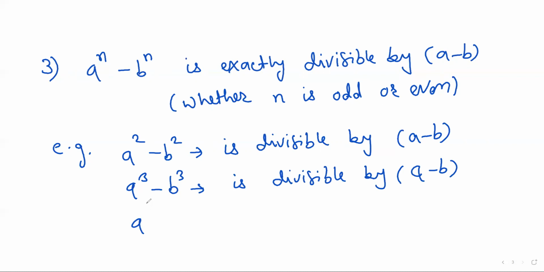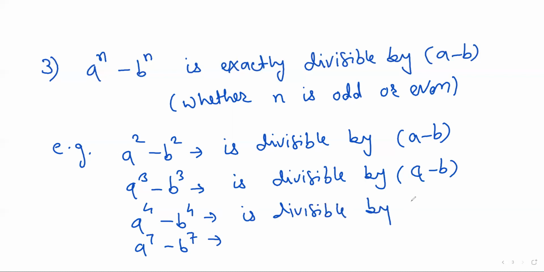For more example, a raised to power 4 minus b raised to power 4, a raised to power 7 minus b raised to power 7 is divisible by a minus b. It is also divisible by a minus b.